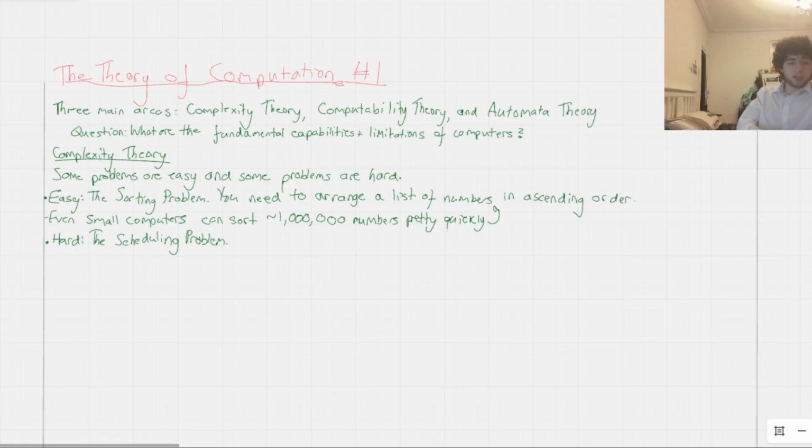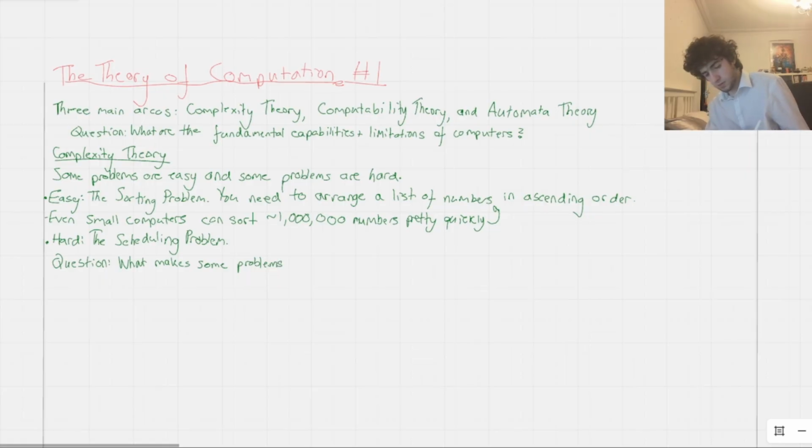Ultimately, at the heart of complexity theory, we have an unanswered question, which is: what makes some problems easy to solve, and others hard? It's a seemingly very simple question, but it has not been solved. There's no solution to this question. There is no answer, no right or wrong, as of right now.